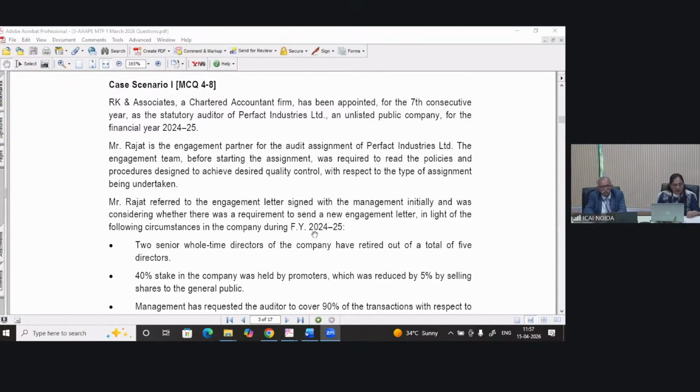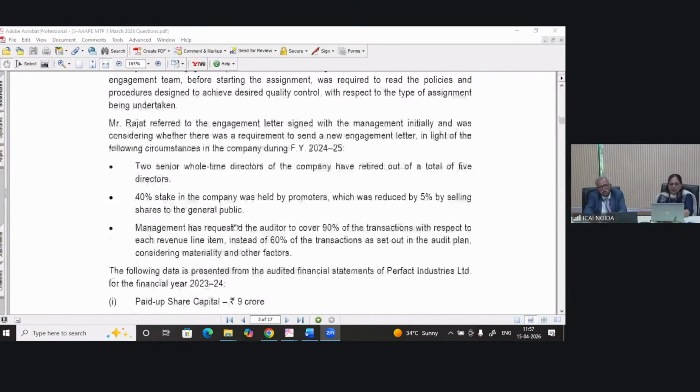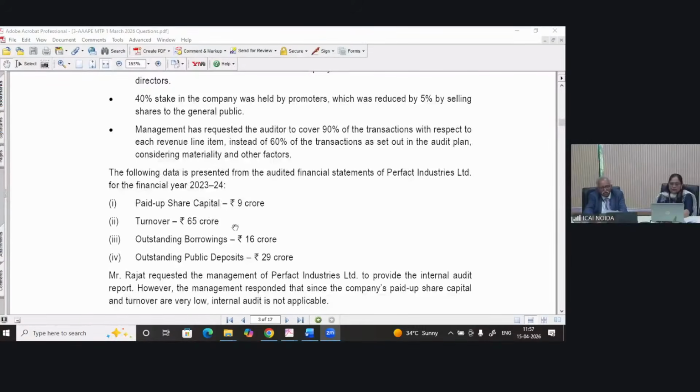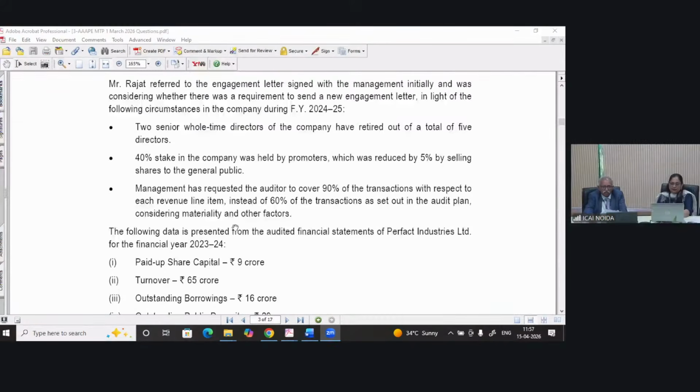Mr. Rajat referred to the engagement letter signed with the management initially and was considering whether there was a requirement to send a new engagement letter in light of the following circumstances in the company during financial year 24-25.